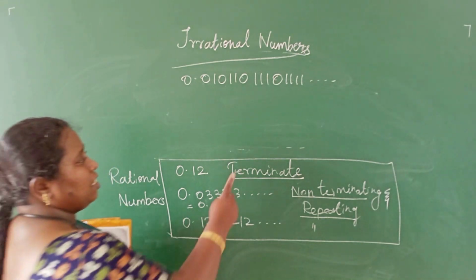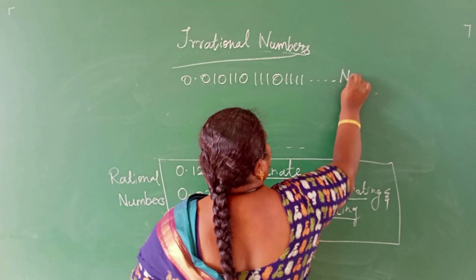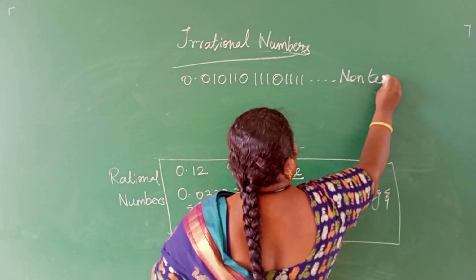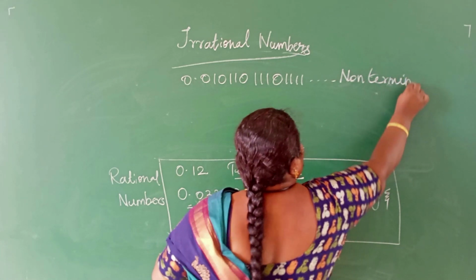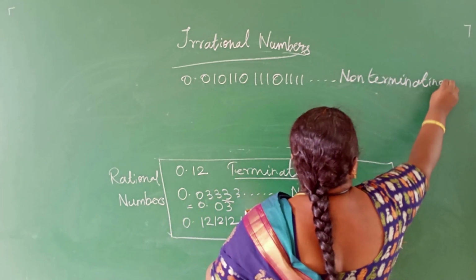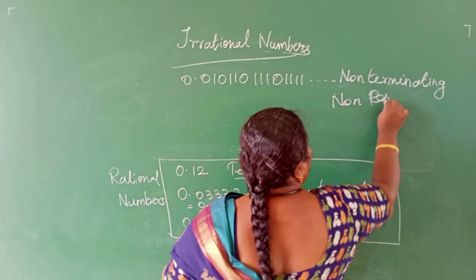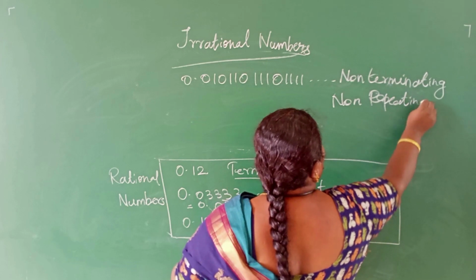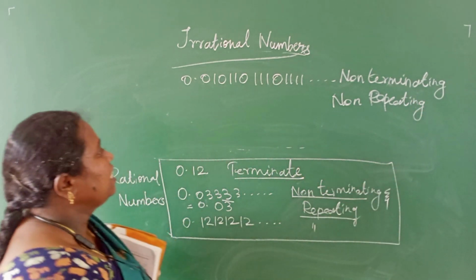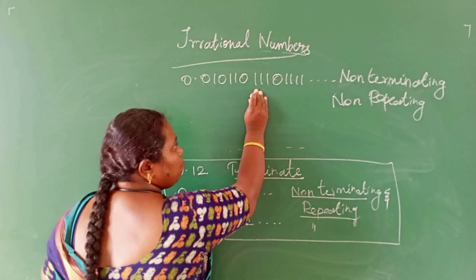See, this number is non-terminating and non-repeating. There is no common block.